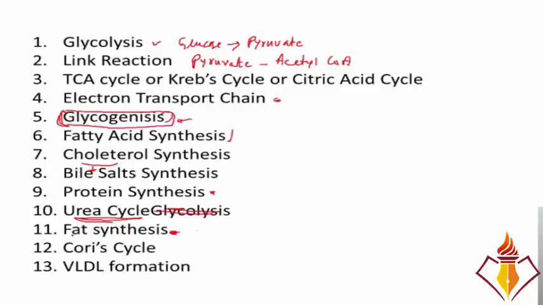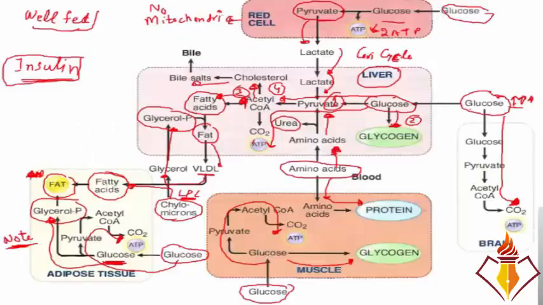Again, fat synthesis is happening under the influence of insulin. And then we also studied that lactate produced by anaerobic respiration in the red blood cells or in other cells is converted back to pyruvate, which is called the Cori cycle. And then we also studied fat synthesis in the liver, and then that fat makes very low density lipoprotein. We need to know where what is happening.